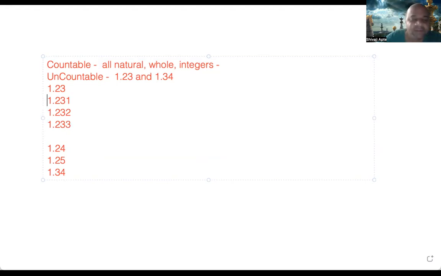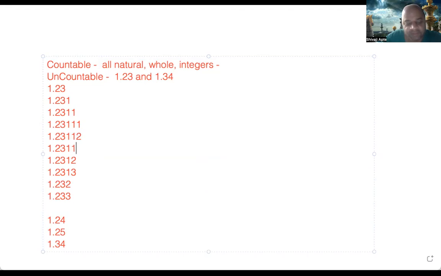Not only that, between 1.231 and 1.232, I can always write 1.2311 and 1.2312 and 1.2313, and like this up to 10 numbers I will write, and then it will become 1.232, right? And then beyond this, between this, I can write 1.23111, 1.23112, 1.23113. So like this. So if you consider, and these are all decimal numbers, right?